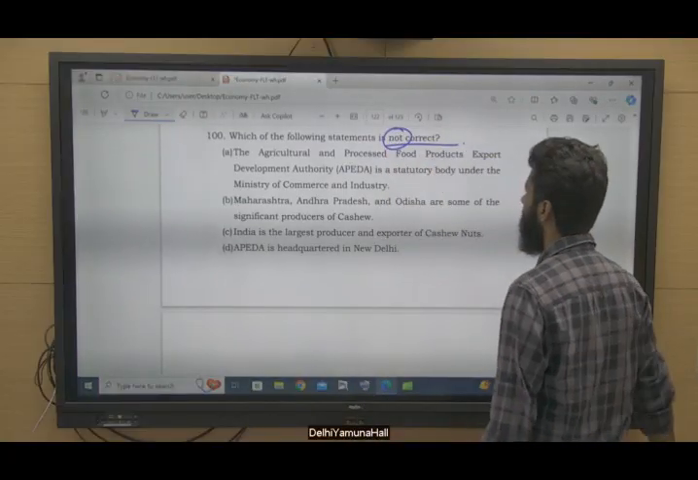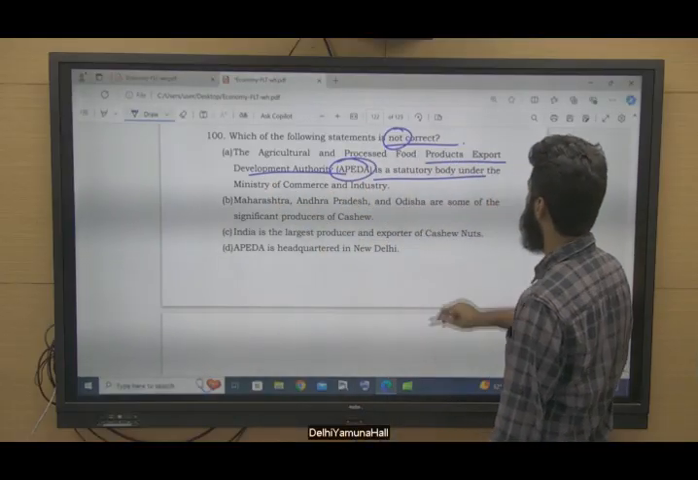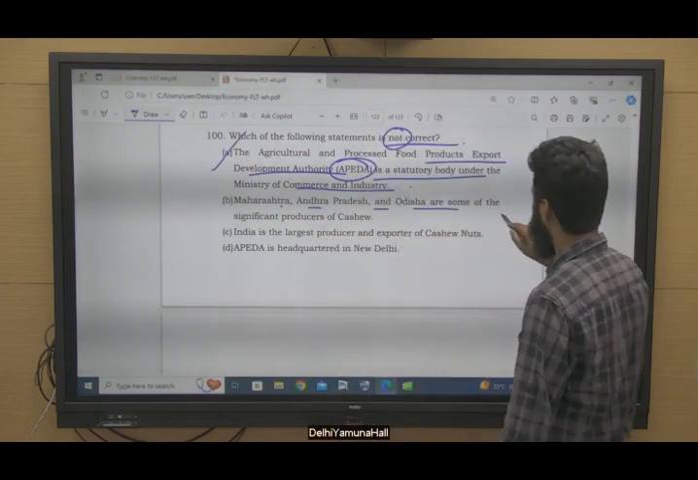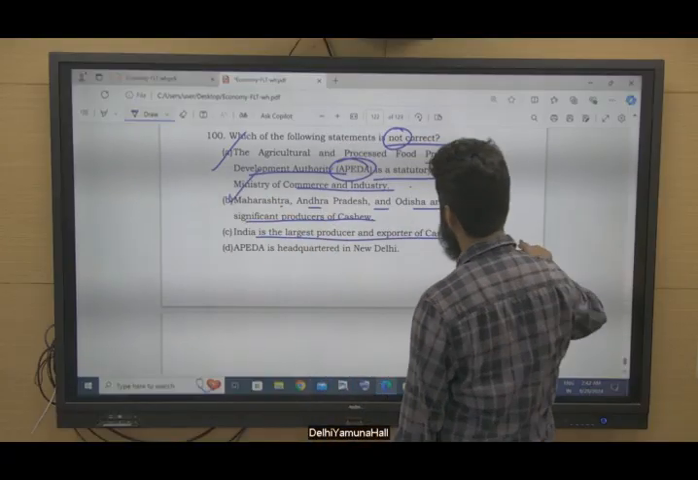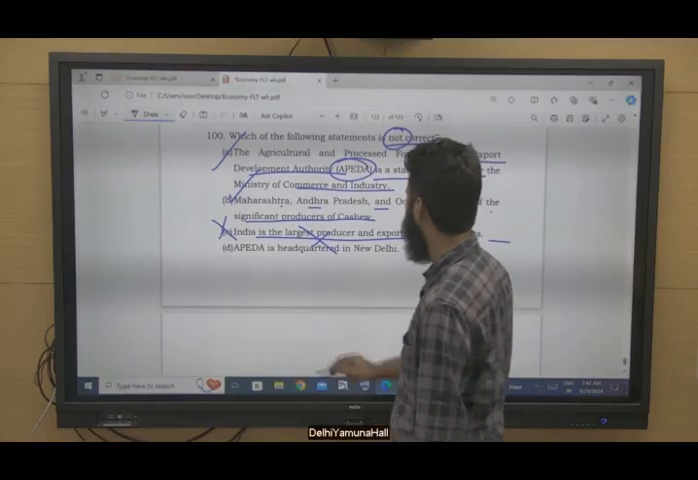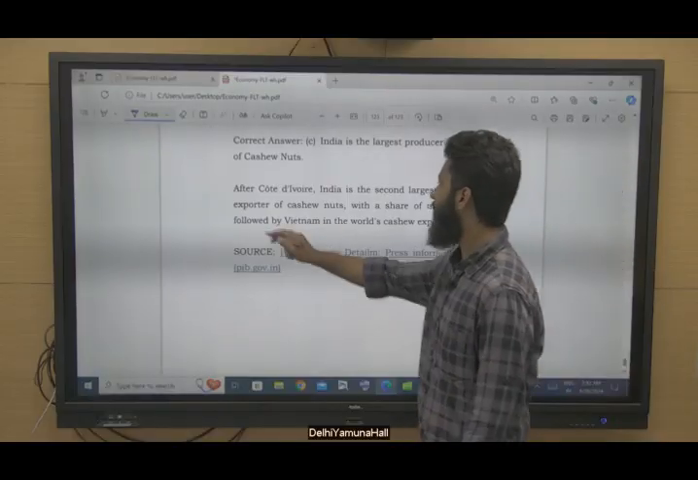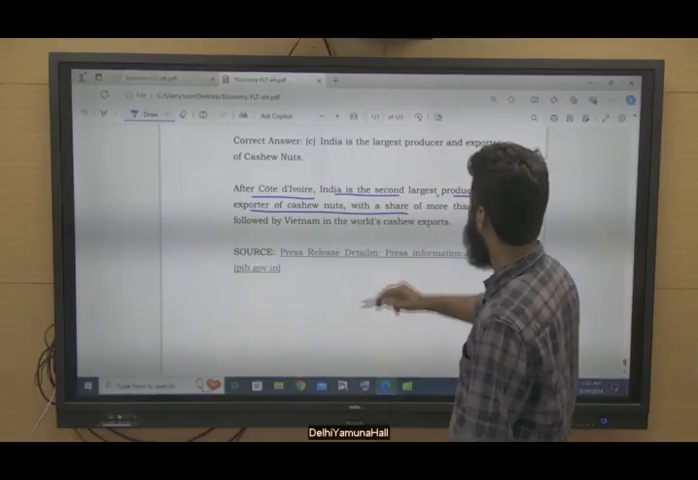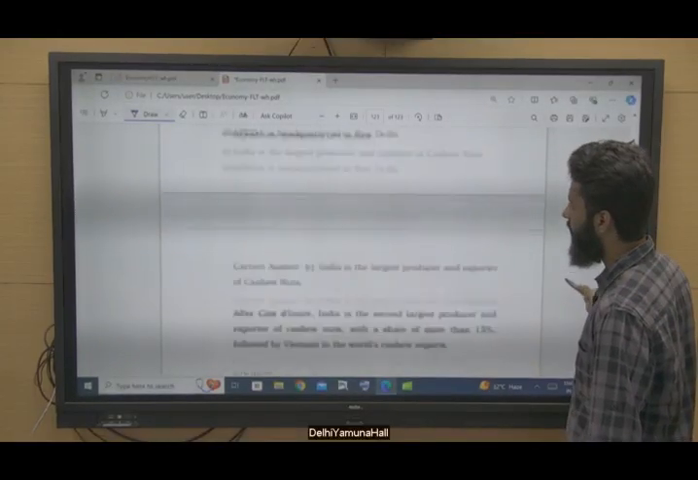The Agricultural and Processed Food Products Exports Development Authority, that is APEDA, is a statutory body under the Ministry of Commerce and Industry. Yes, correct. Maharashtra, Andhra Pradesh and Odisha are some of the significant producers of cashew. Yes, correct. India is the largest producer and exporter of cashews. No. Largest producer? No. Second largest. APEDA is headquartered in New Delhi. Yes. Cote d'Ivoire is the largest producer. After Cote d'Ivoire, India is the second largest producer and exporter of cashew nuts. So this is it. 100 questions are over.